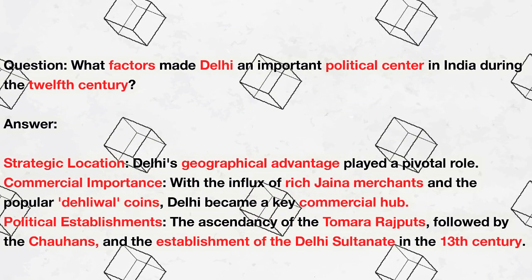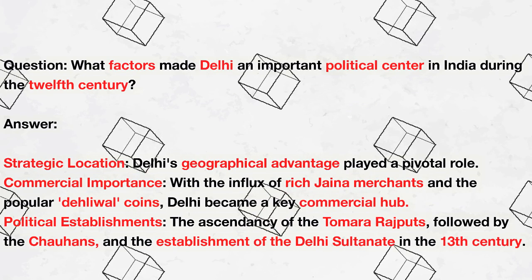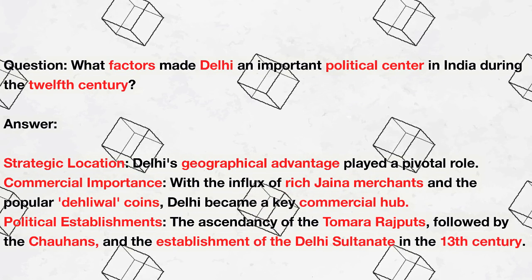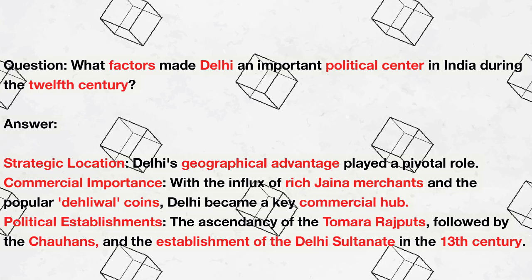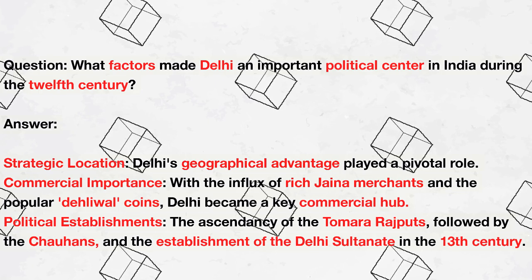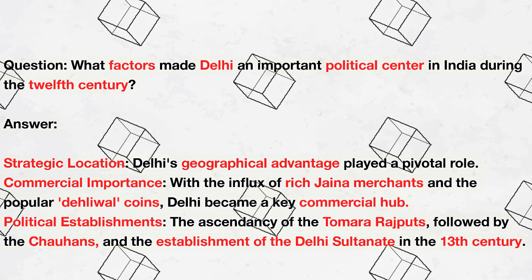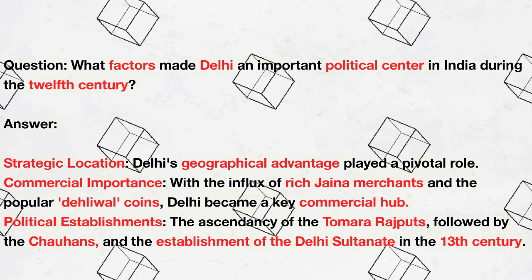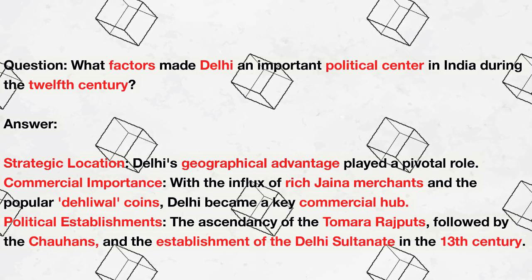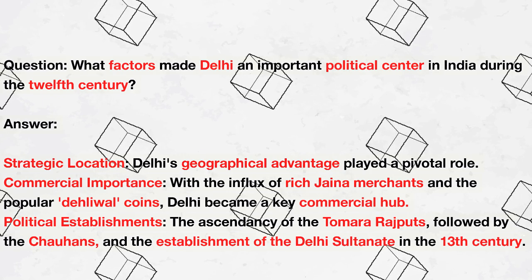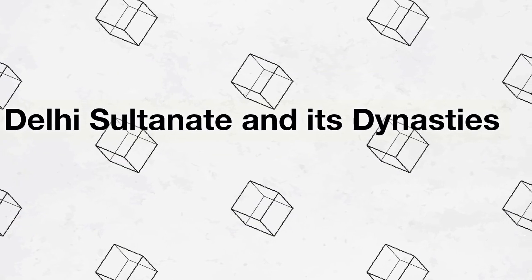Question: what factors made Delhi an important political center in India during the 12th century? Answer: strategic location. Delhi's geographical advantage played a pivotal role. Commercial importance. With the influx of rich Jaina merchants and the popular Deliwal coins, Delhi became a key commercial hub. Political establishments, the ascendancy of the Tomara Rajputs, followed by the Chauhans, and the establishment of the Delhi Sultanate in the 13th century.